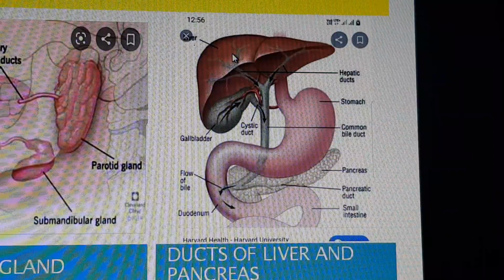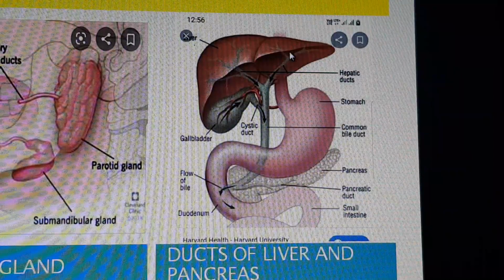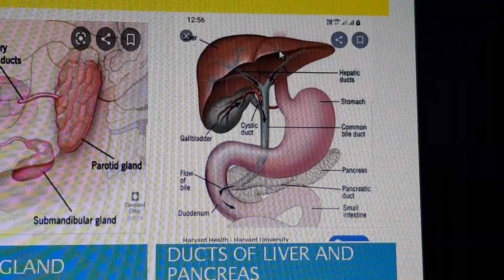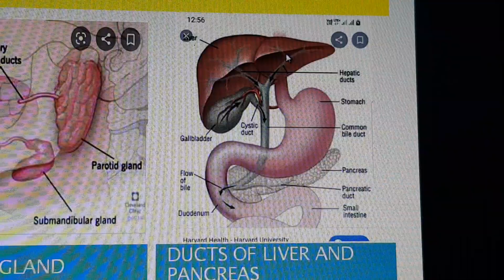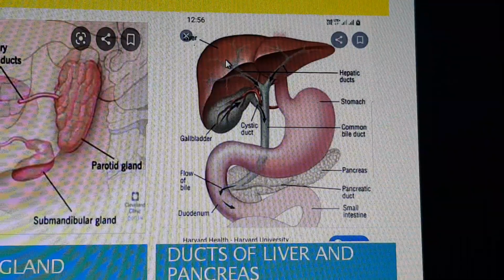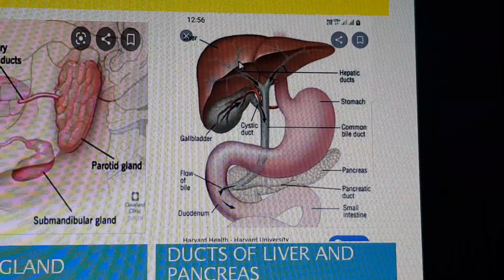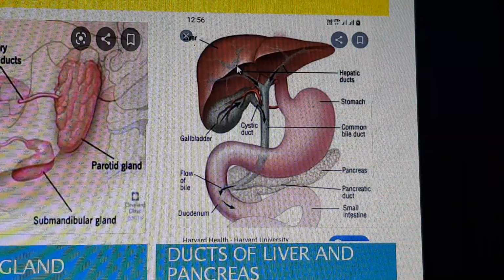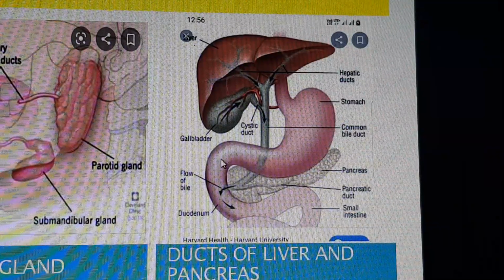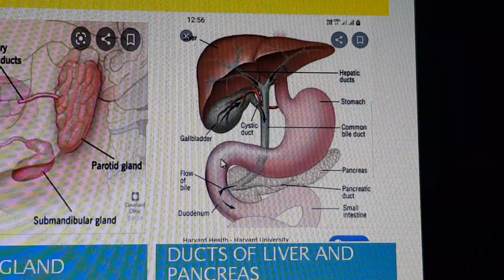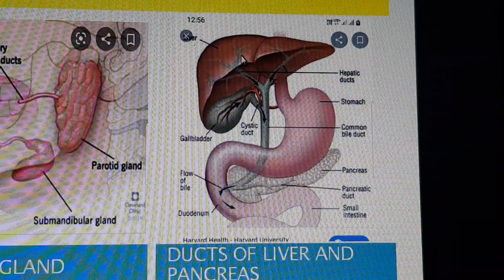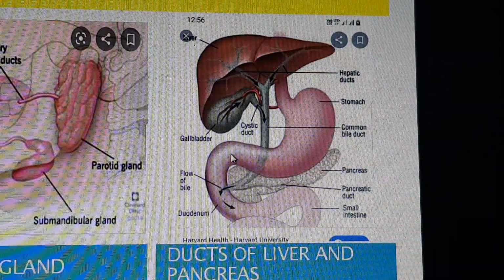The human liver has a left lobe and a right lobe. As you can see in the diagram, the left lobe is smaller than the right lobe, and both these lobes are responsible for secreting bile. How will the duodenum, a part of the alimentary canal, get the bile? There is no direct connection between the liver and the duodenum.